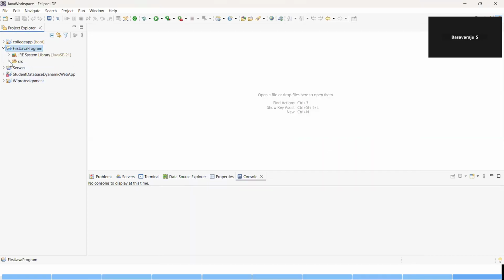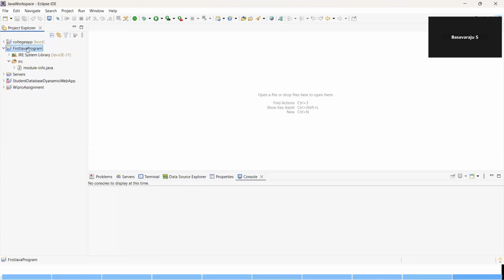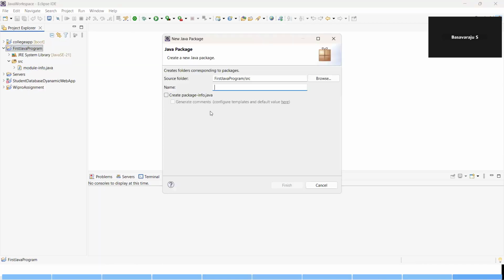You can see on the left-hand side a folder called src gets created here. Before that, this is also not required, but let it be there. Right click on the project, then go to New again. Create one package here. The package name has to be given in lowercase. I'll just say simple. Click on Finish.